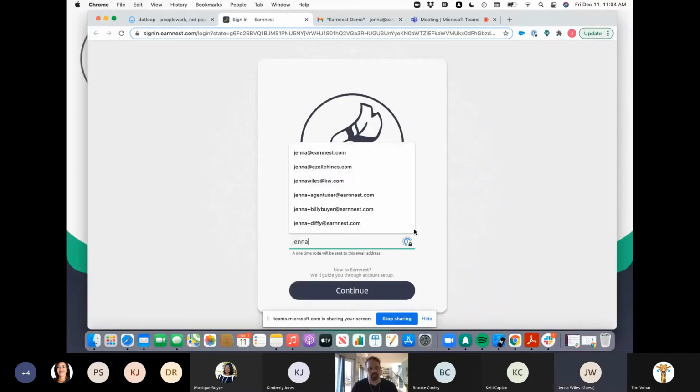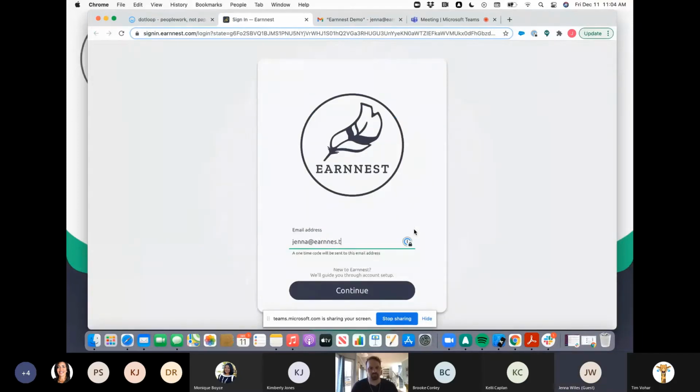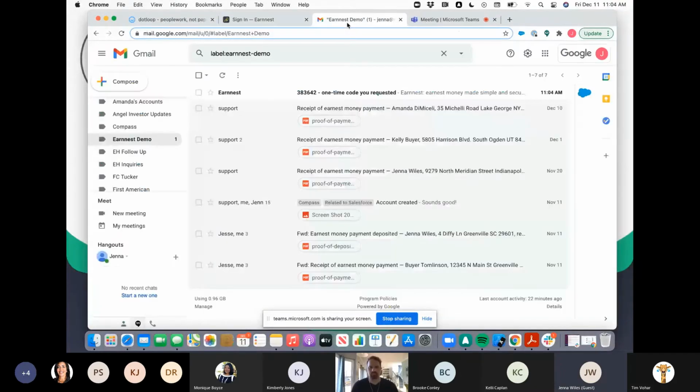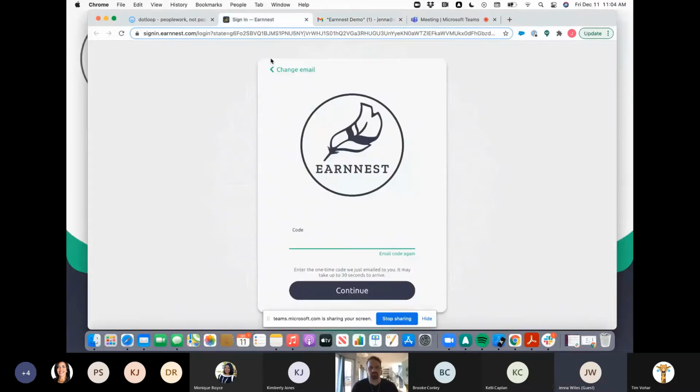And we do have you log in here with your email address. I already have an account, so it's just going to send me my 6-digit security code. And we do this each time. There's no password that you have to remember. It's just an added layer of security here. 383642. If you do not already have an account with EARNNEST, at this point we'll prompt you to create one. Just takes a few seconds.